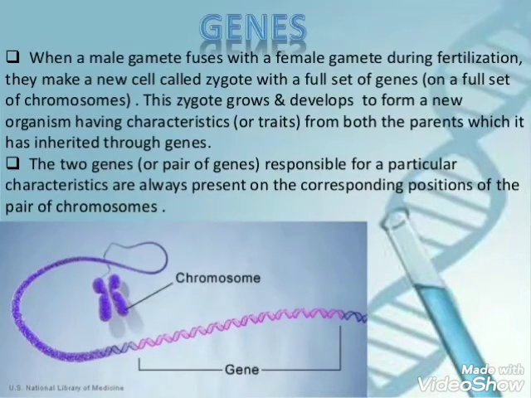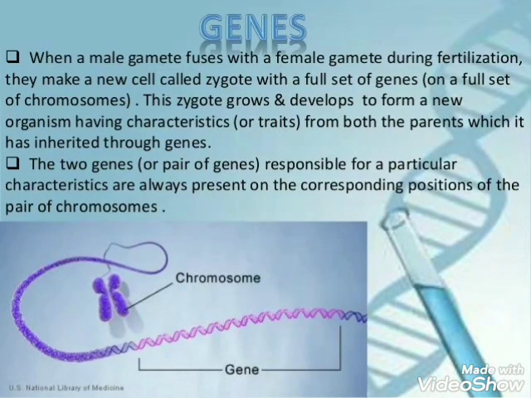Now the gene capital H for black hair is the dominant gene, but the gene small h for blonde hair is a recessive gene. The dominant gene capital H for black hair shows its effect, due to which the child has black hair.